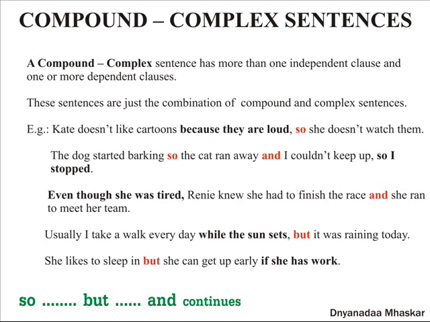The last one, she likes to sleep in, but she can get up early if she has work. If she has work is a subordinate clause. The two sentences, she likes to sleep in, she can get up early, are joined by the coordinating conjunction but. I hope this particular concept of compound complex sentence is clear now.